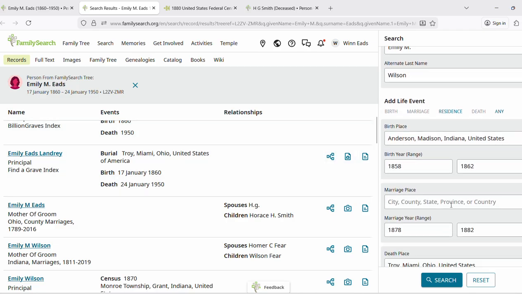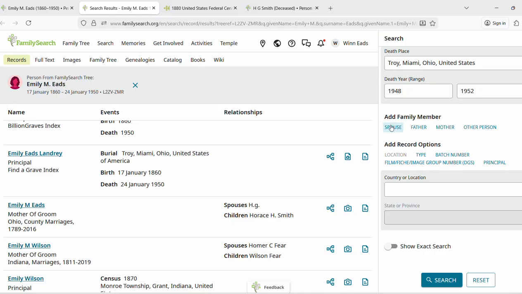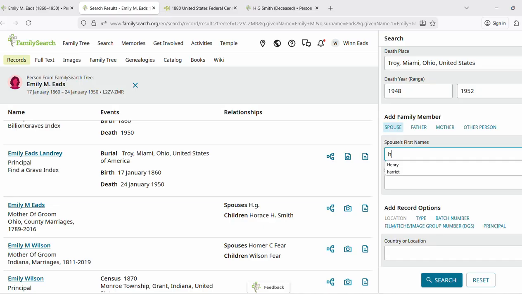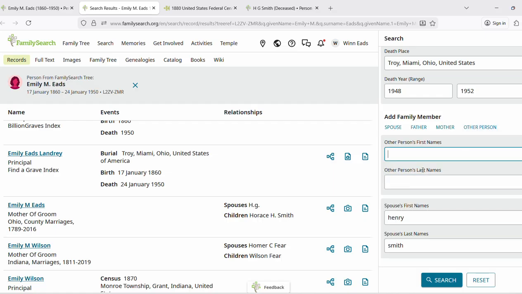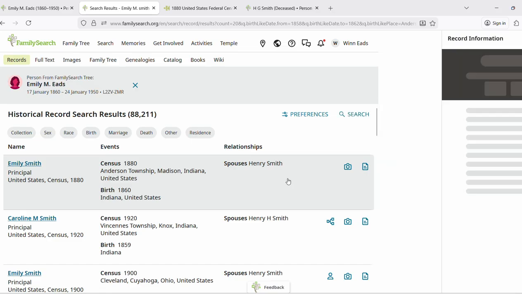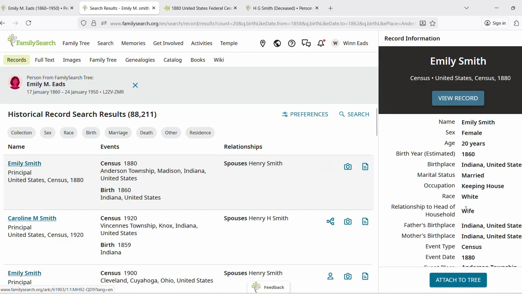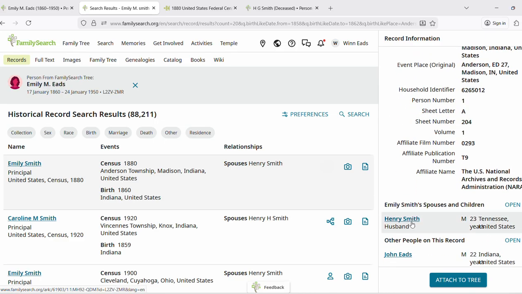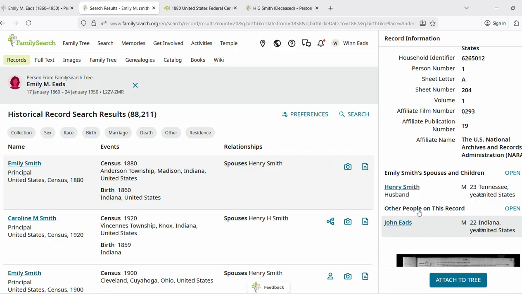And down here, we're just going to put her spouse, because now we know his name is Henry. So Henry, we don't need to capitalize here. We do when we're putting in information that stays, but we don't need to when it's just we're searching. But then look at this other thing, other person. We want to put John Eads as another person, and then do a search. And there's the very census record we're looking for. When I click on it here, it kind of shows me a little preview, and I can scroll down and see Henry Smith as a husband and John Eads. This is the one we want.